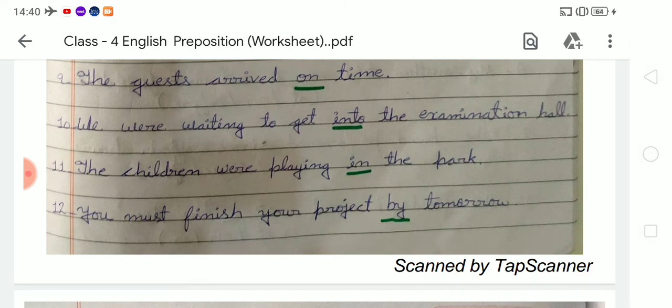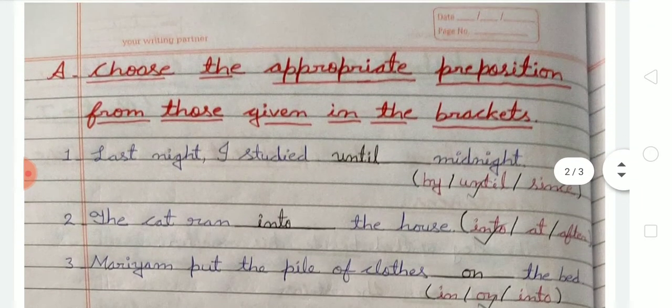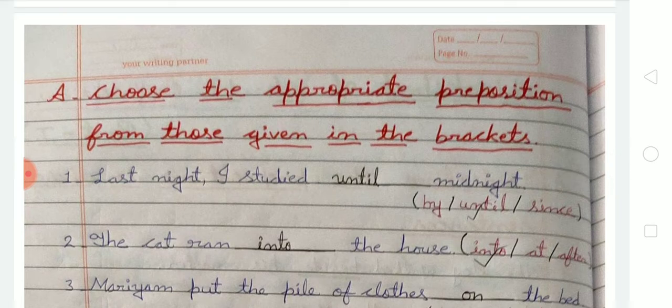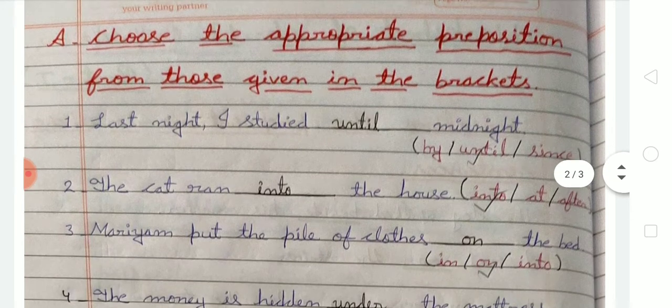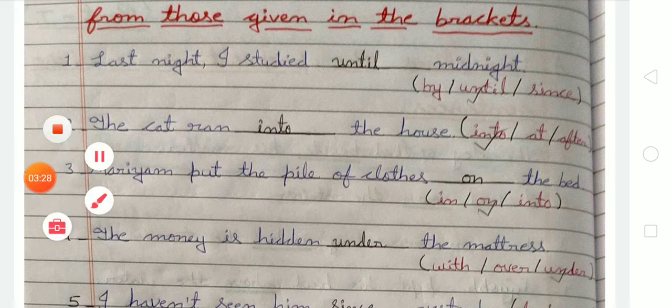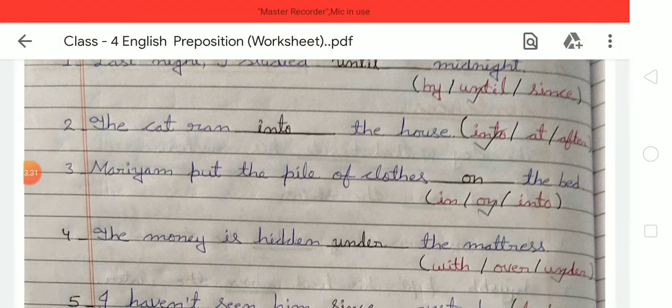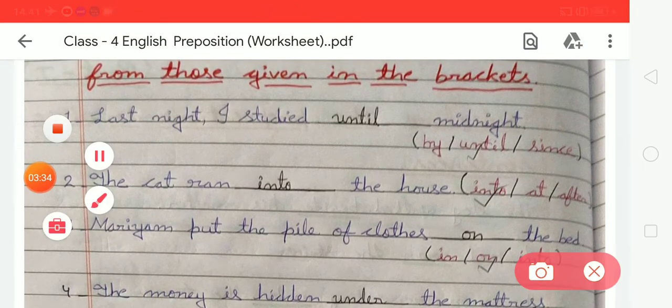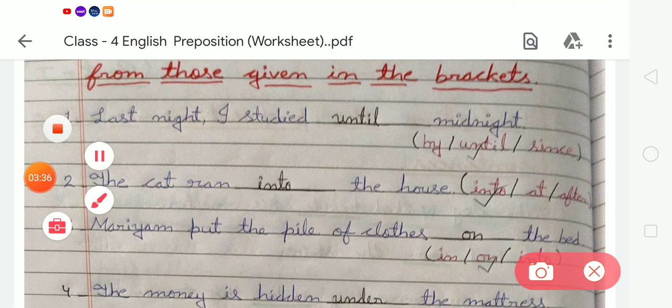Now students, come to the next exercise: choose the appropriate preposition from those given in the brackets. Here we have to choose the correct preposition and write it in the given blanks. So let's do it. In number 1, the sentence is: last night I studied blank midnight. Here are the 3 options: by, until, since. We have to choose the correct one, which is until. So we write until.